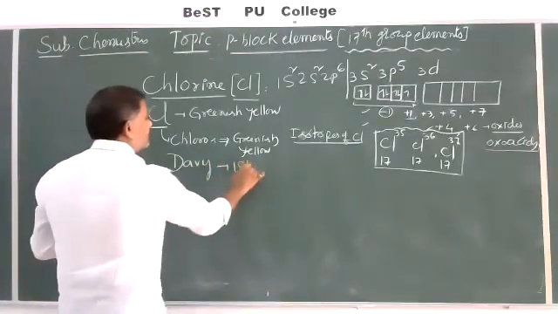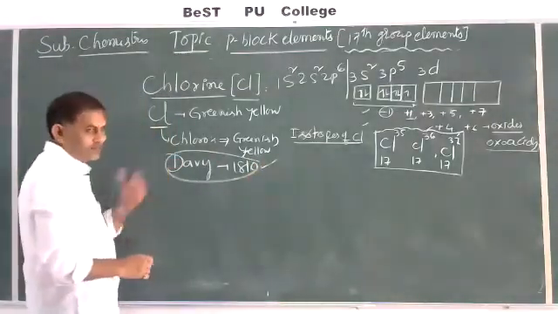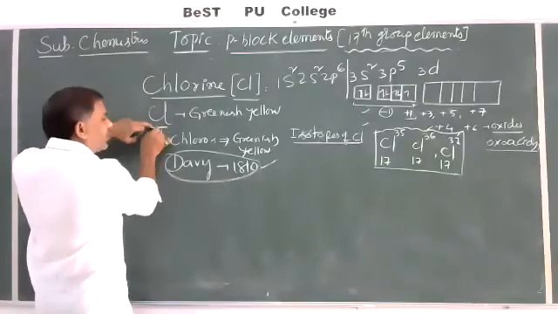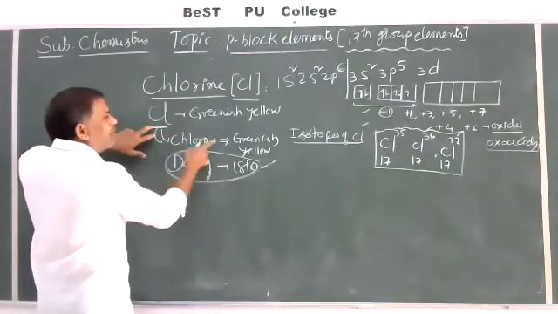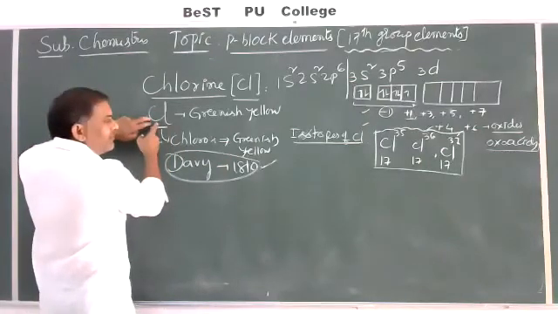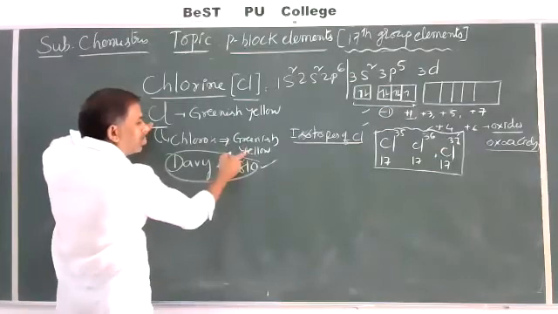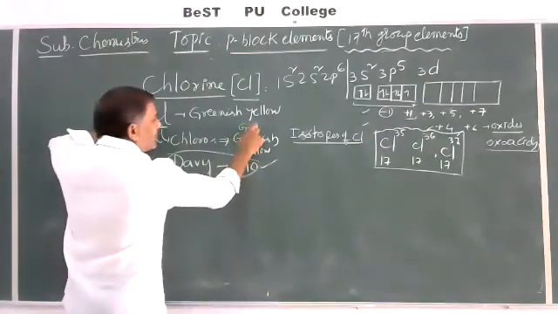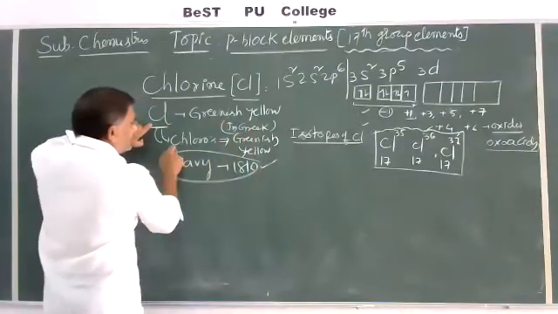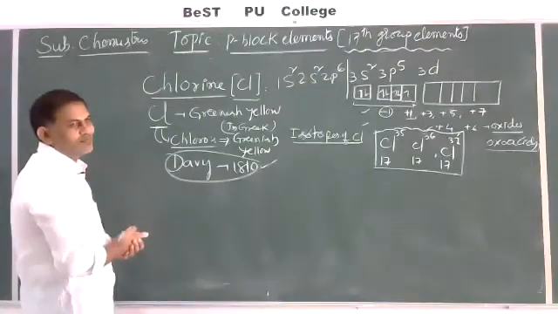Nearly 1810, Davy observed the color. Why is Cl named chlorine? Because on the basis of certain experiments, in the gaseous state it exhibits a greenish yellow color. In Greek, greenish yellow is chloros. That's why its name is chlorine.